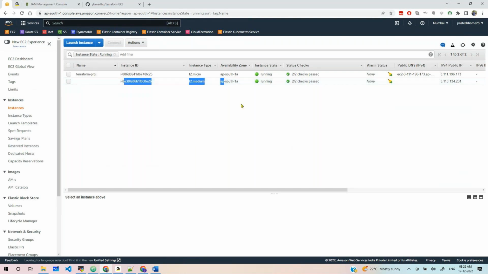Okay, it's clear, guys. But right now we are not deploying, we are just provisioning the EKS cluster, and not deploying any of our applications. Any Kubernetes deployments are not done. Okay, I'm just trying to show you how to create an EKS cluster with Terraform. That's it. It's clear, guys, understand now.